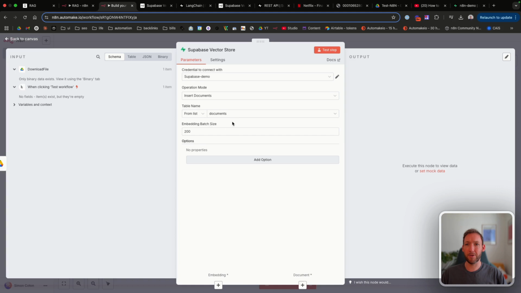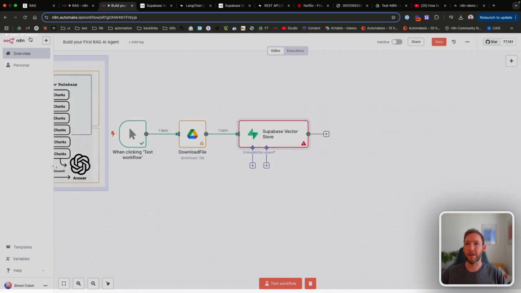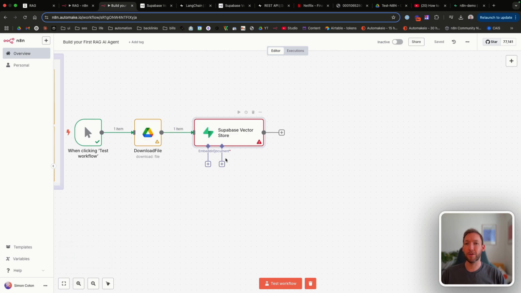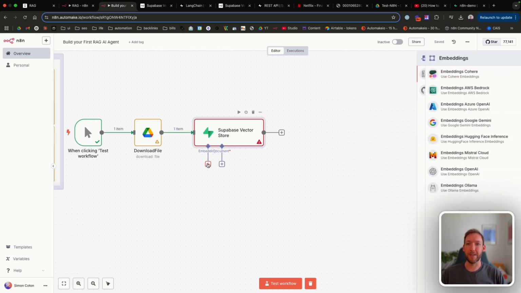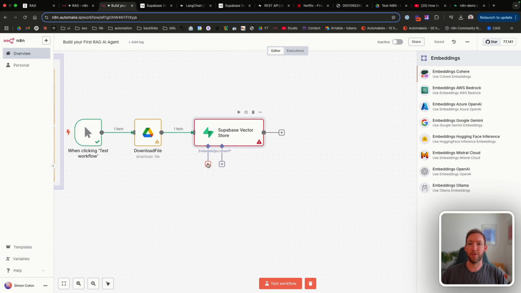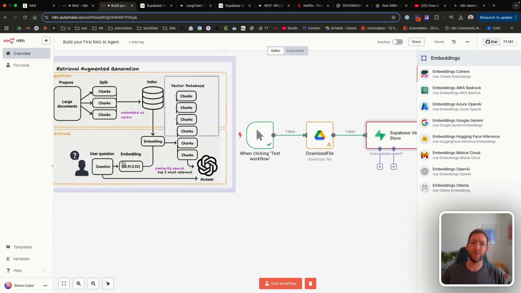So we're going to load them into documents and we're going to leave the embedding batch size as 200. And this is just the number of documents we're sending in a single batch. And all we're going to do here is come out into our dashboard and you can see that there's two things that we need to add here. The first is our embeddings model. So to remind you, our embeddings model is what splits up the data we load in or the question we ask into vectors. So the embedding model just works out the semantic meaning of the words it's receiving or the data it's receiving and assigns a vector position to that.